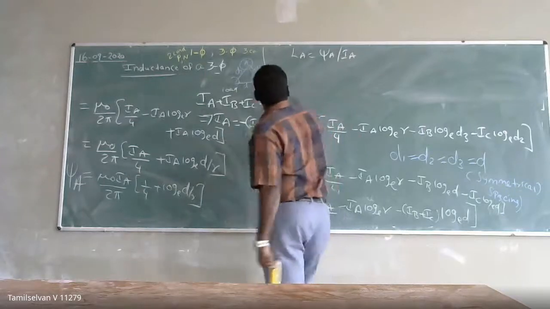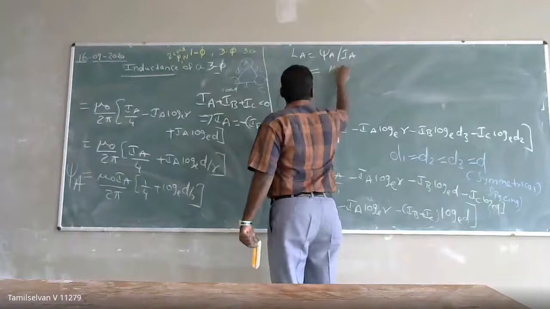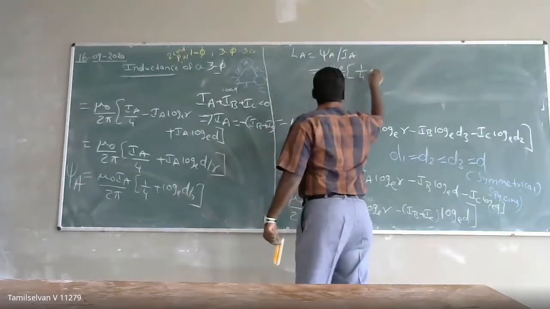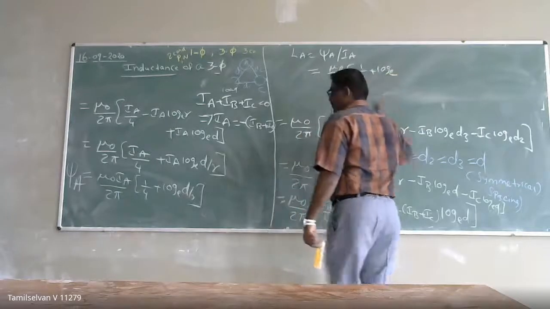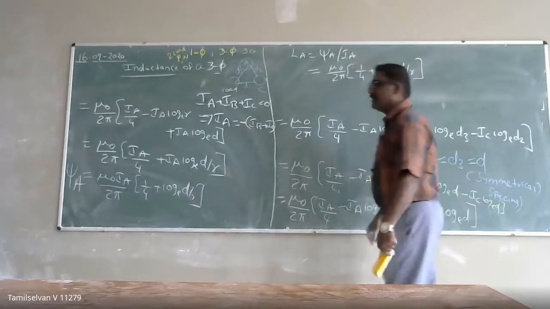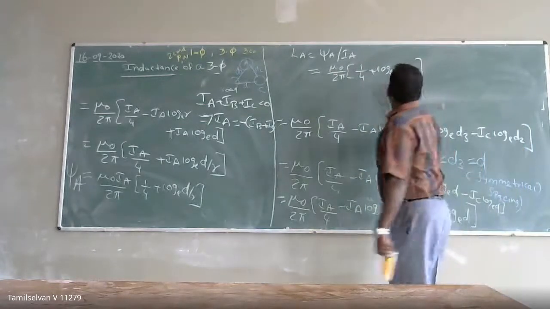When I substitute, IA gets cancelled: mu naught by 2 pi times 1 by 4 plus log base e of D by r.